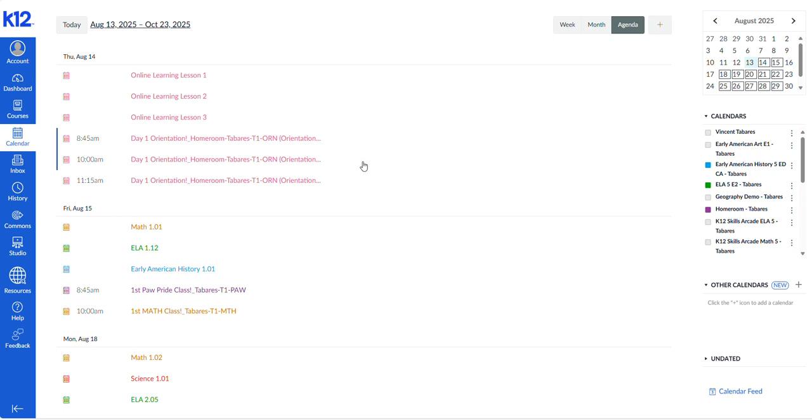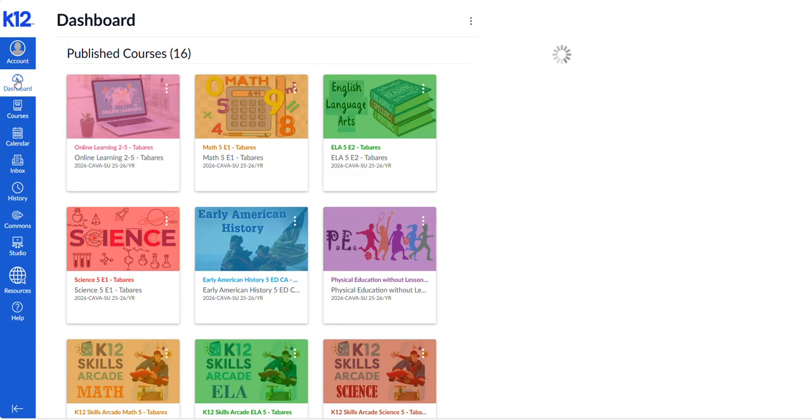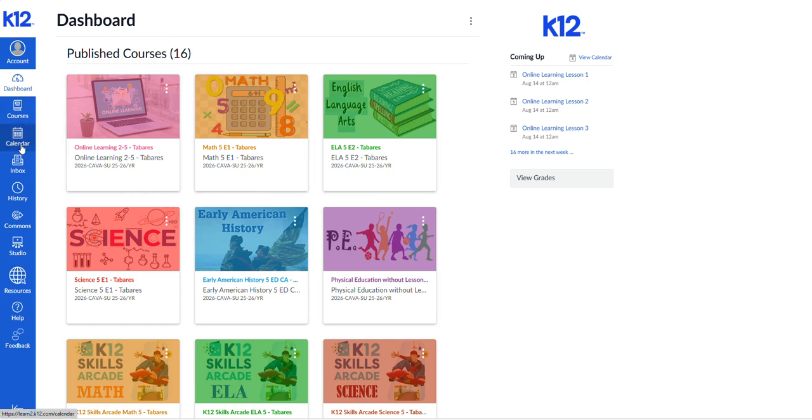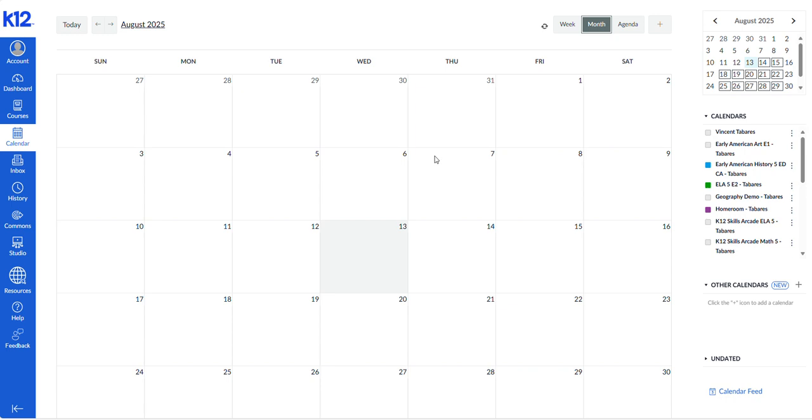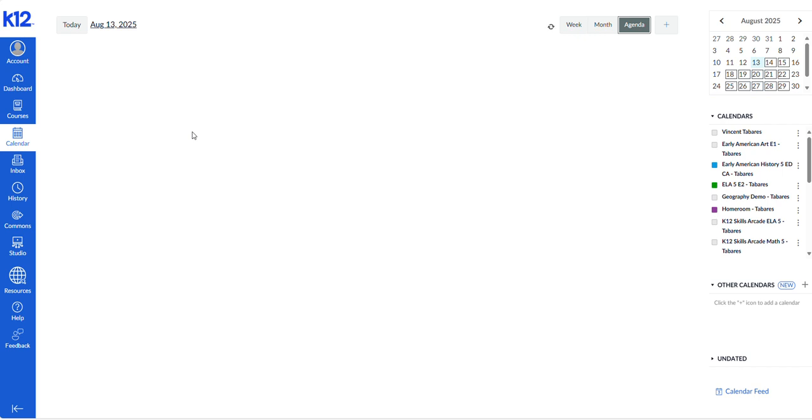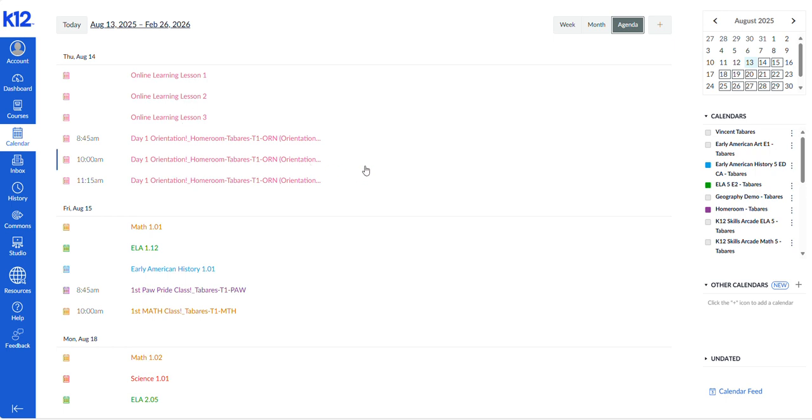So in quick review, guys, here's how to check your daily agenda view every morning to see your classes and lessons for the day. When you log into K12 and you're brought to your dashboard, go to the left side, go to Calendar. It's likely going to show you the monthly view first. That's fine, just make sure that all of your calendars on the right-hand side are turned on. Make sure they're all selected. From there, go to Agenda View, and you'll see the nice list of just the material that you need to complete for today, or just for the first day and every day moving forward.